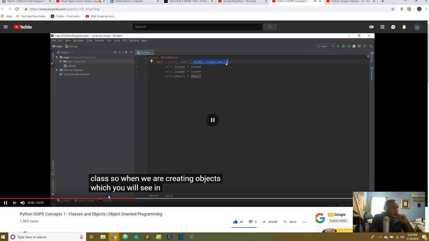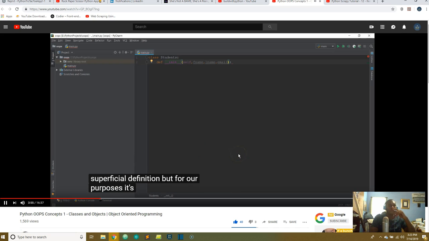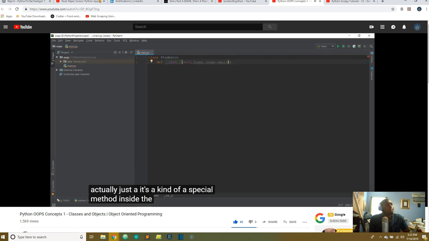That we don't use objects and classes, then they are just known as functions. So it's a little bit of a superficial definition, but for our purposes it's fine. And then this init is just a kind of special method inside classes and inside Python that we use to initialize the properties of our class. So in our case, the class is students, and the properties of each student are first name, last name, and email. And what is this self over here?